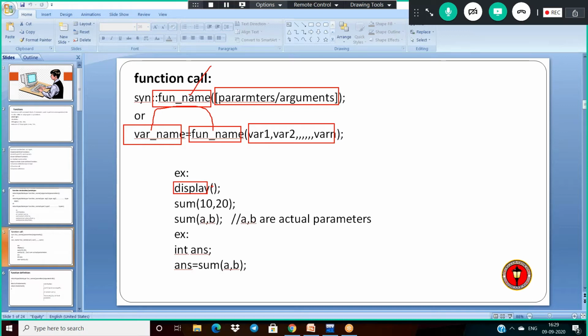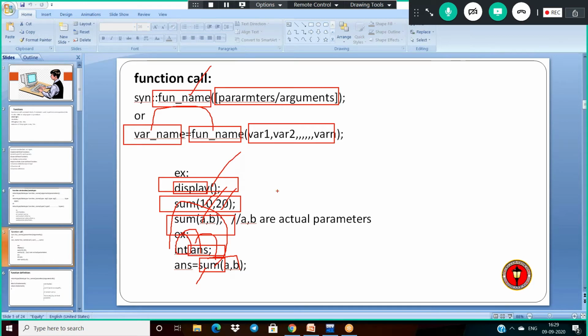display. It does not have any parameters. Then this is my function call. I have to call sum of 10 comma 20. Then sum is the name of the function. I am passing the arguments here. And next a comma b. Okay, I'm passing the arguments. And see, if suppose my function has a return type, I can assign this function call to some variable here, ans, and this variable type is equivalent to the return type of this function. In this way, we are using function call here.